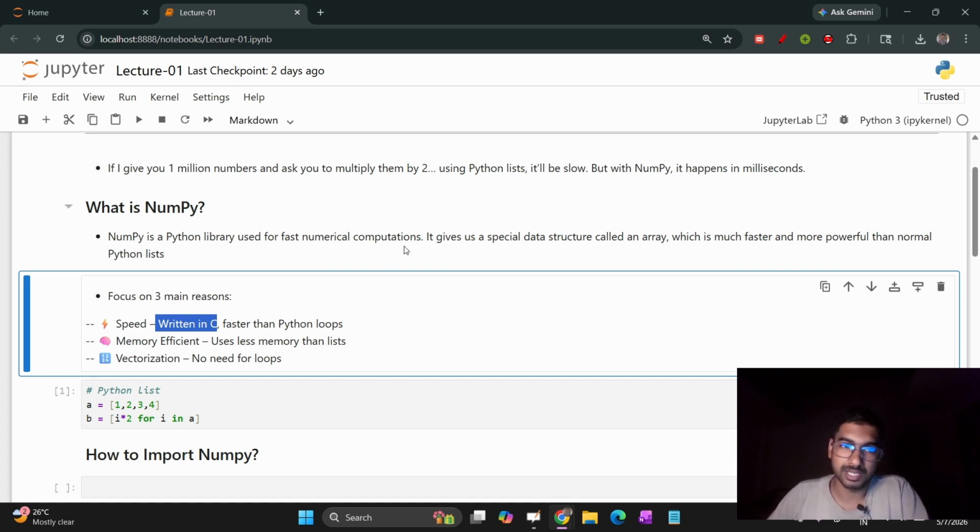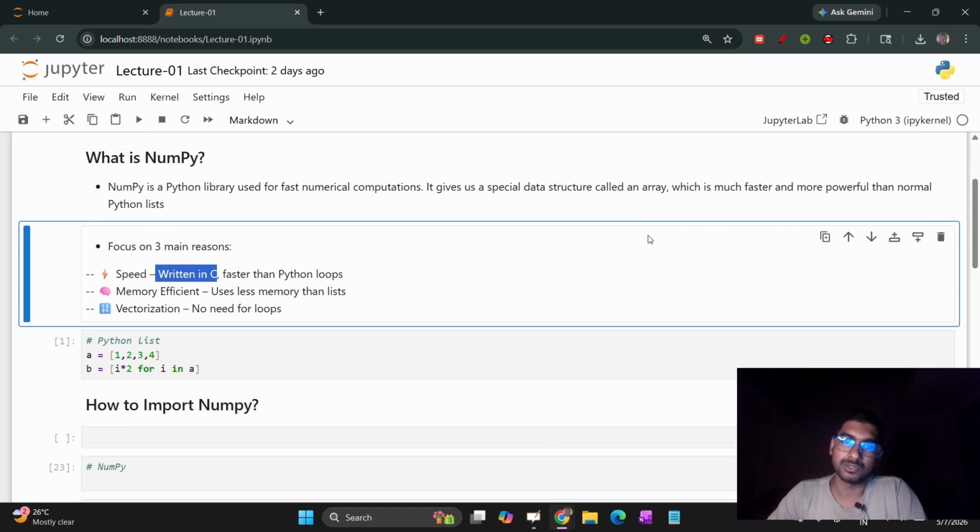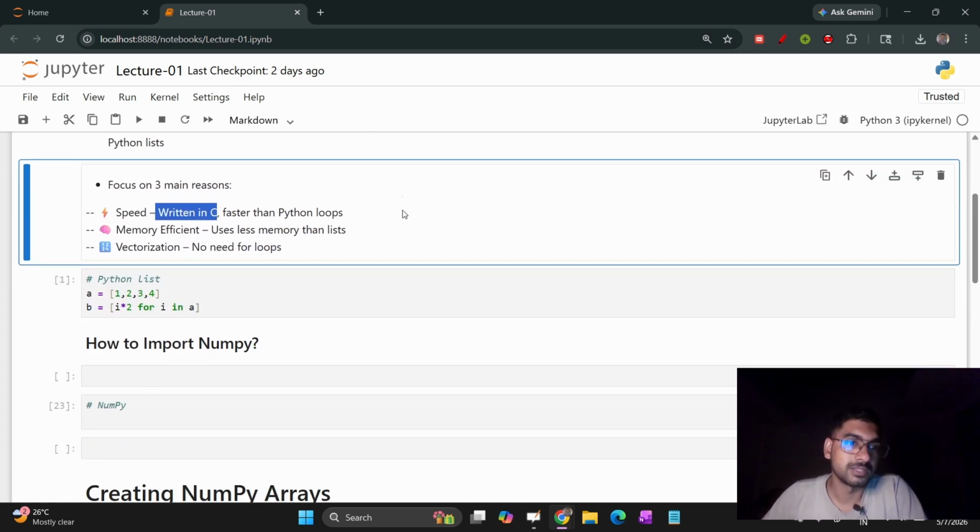Another thing NumPy has is a data structure called array. In Python we have list as a data structure, but NumPy has the array, which is similar to a list but much faster and more memory efficient, with more concepts included. It has n-dimensional arrays.